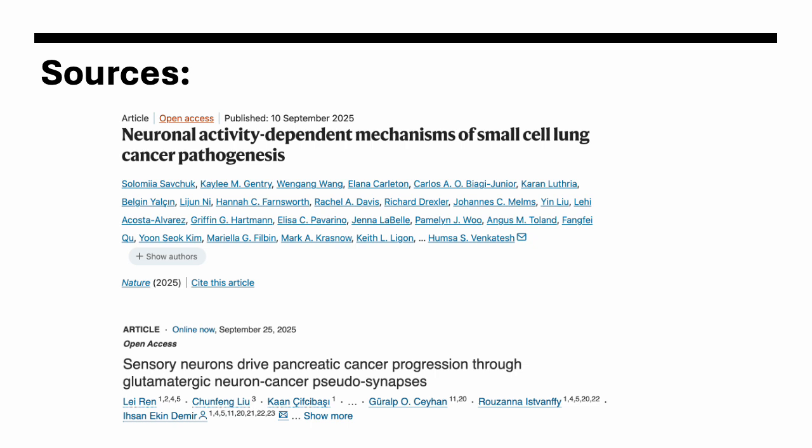And so my sources are listed here. The first study is by Venkatesh et al. And the second study is by Demir et al., both published in 2025. So this is a hot topic of research.